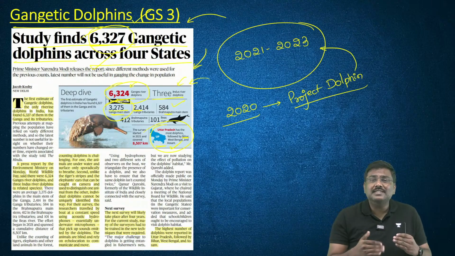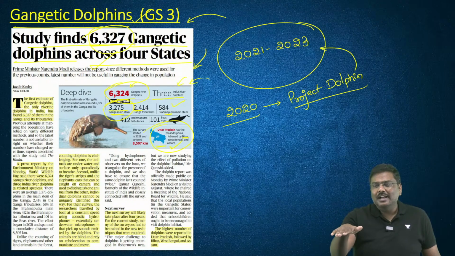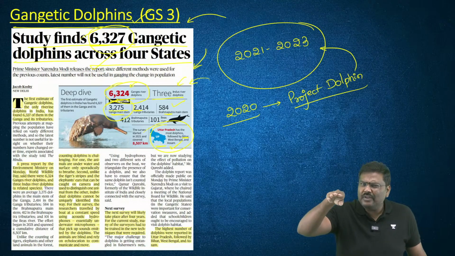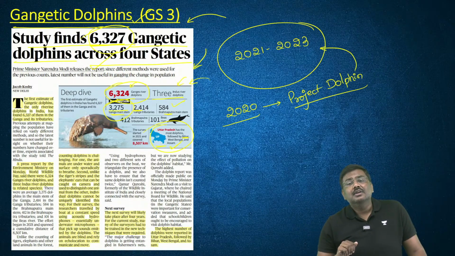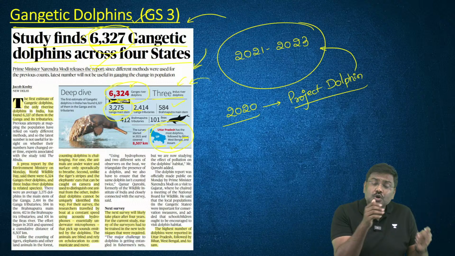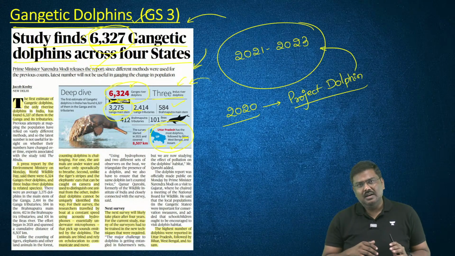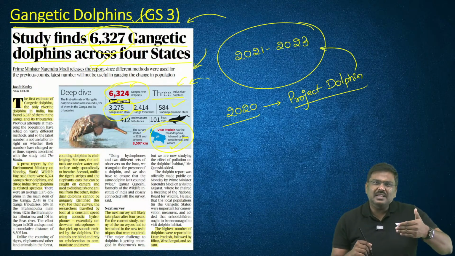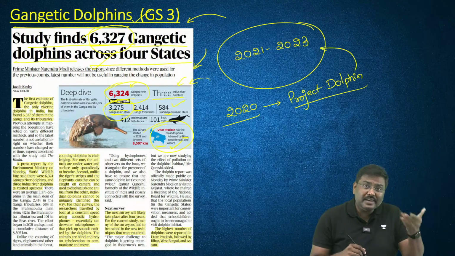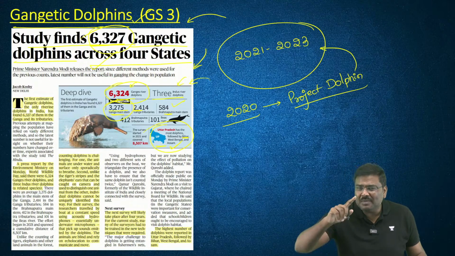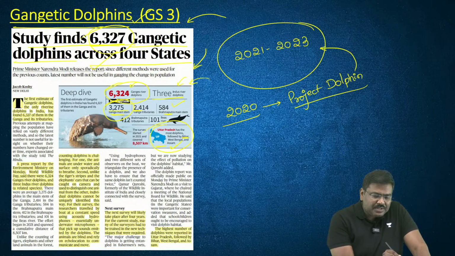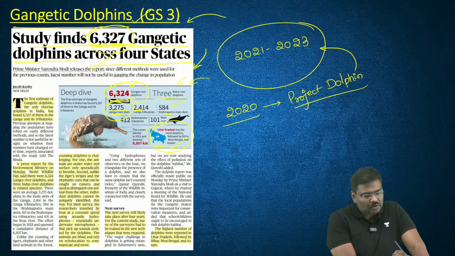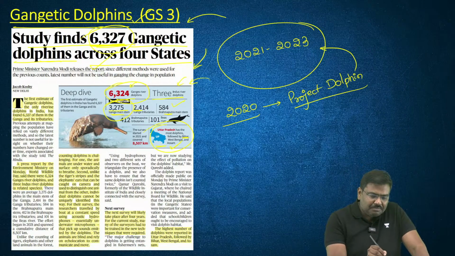But dolphins are present in the river, and they come to the surface very few times, just to ensure that they have sufficient air. So in such cases it is very difficult to count the number of dolphins, right? And because the population has been affected by multiple human activities, etc., the Government of India now says there are a total of 6,327 Gangetic dolphins. Done. So remember the number.